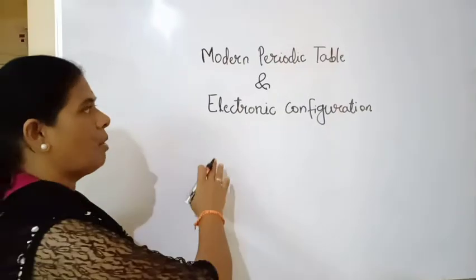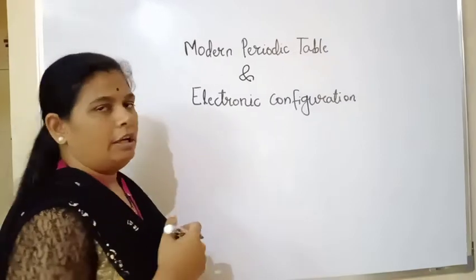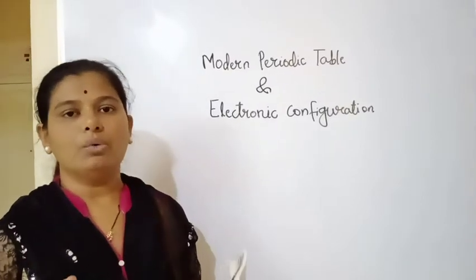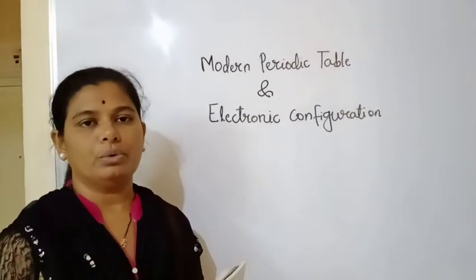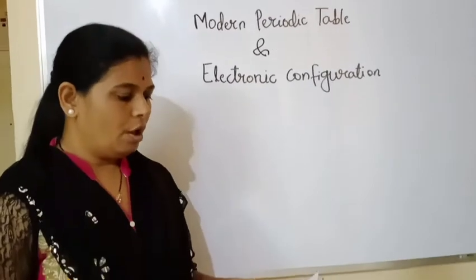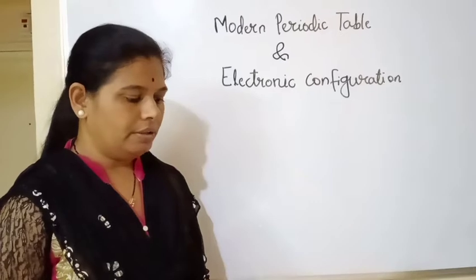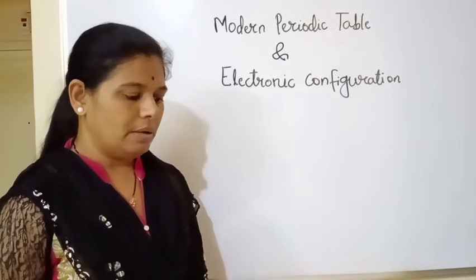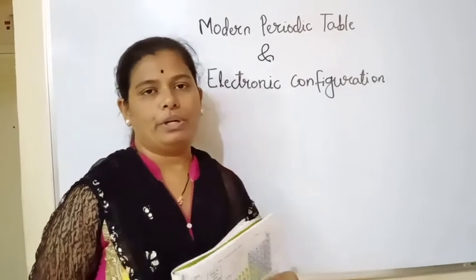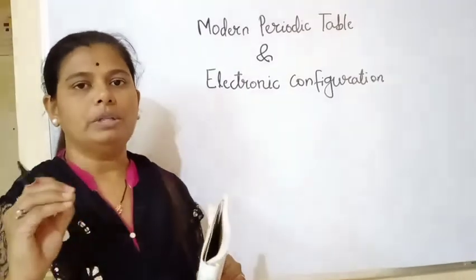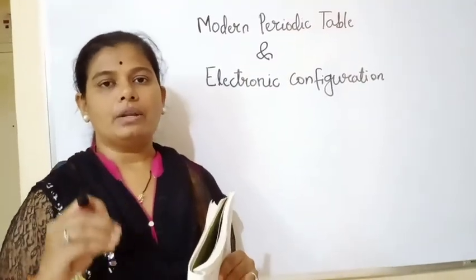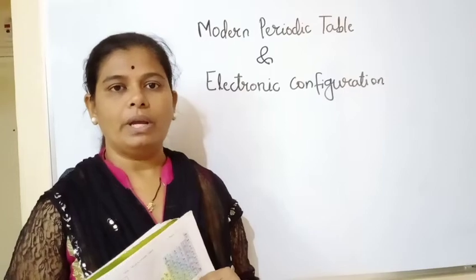Now we'll study how the electronic configuration is related to the modern periodic table. Within a period, the neighboring elements differ slightly in their properties, while distant elements differ widely in their properties. In the modern periodic table, all the elements are arranged in increasing order of their atomic numbers.